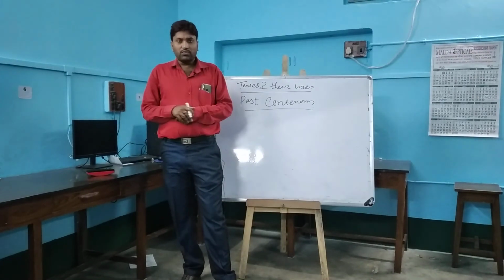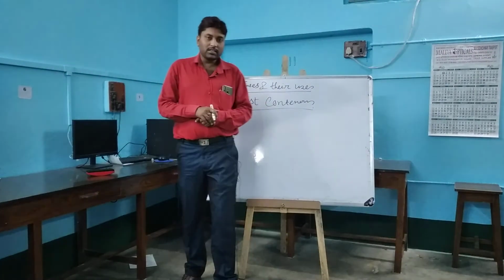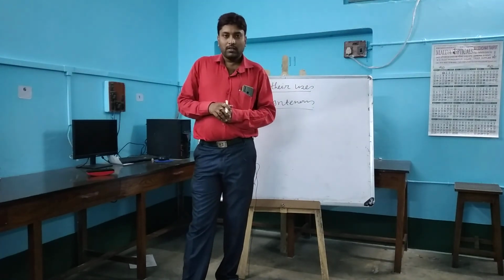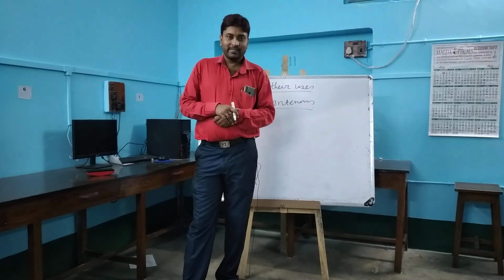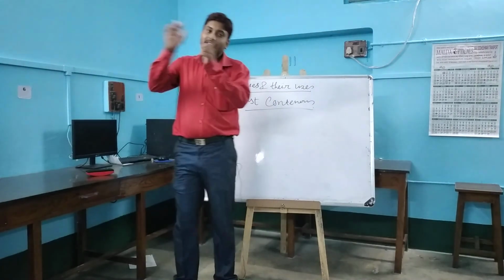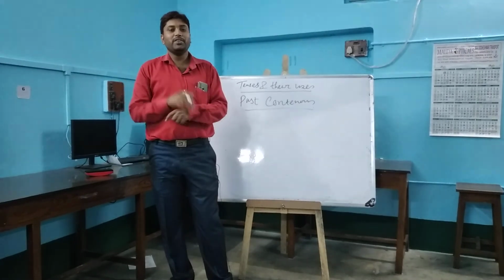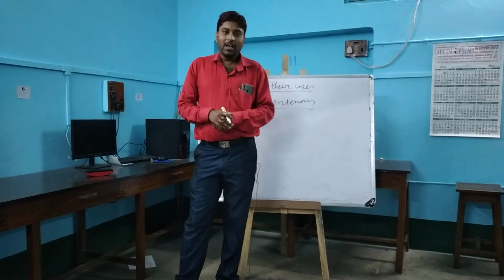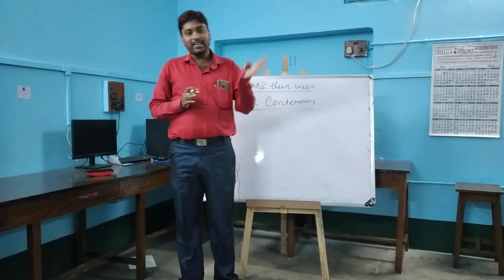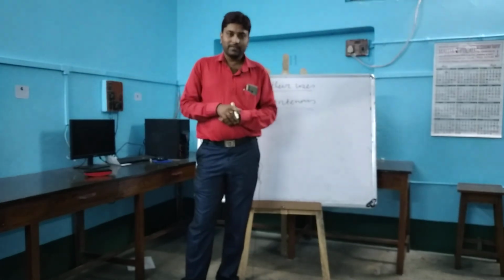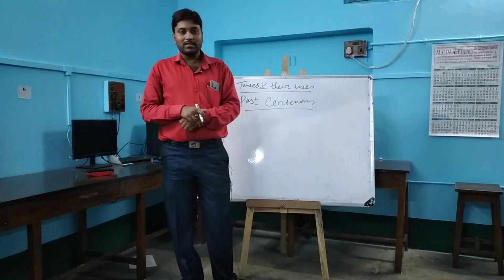Now past continuous tense. Past continuous tense means an action or a work had started in the past and continued for a certain period. That is called past continuous tense. A work or an action started in the past and continued for a certain period. That is past continuous tense.